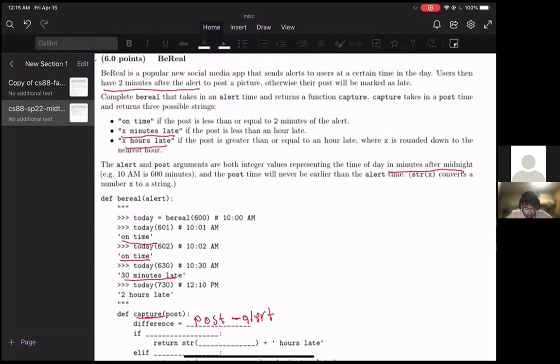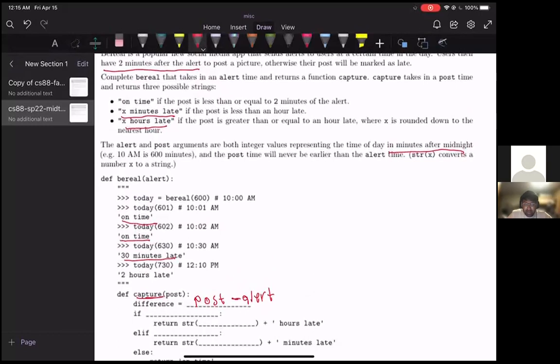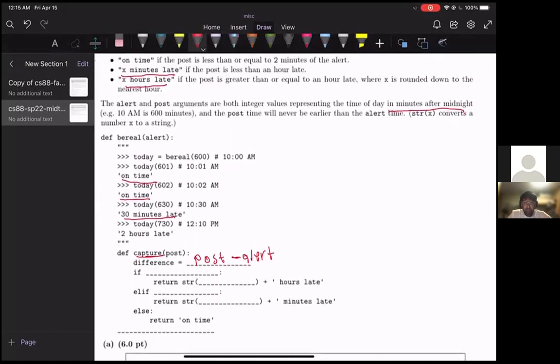Well, if you scroll back up, you'll see that the third bullet point has the hours late scenario. And we refer to the hours late scenario only if the post is more than an hour after the alert. How can we possibly express that given the variables in the problem? Well, notice that we already have the difference calculated for us.